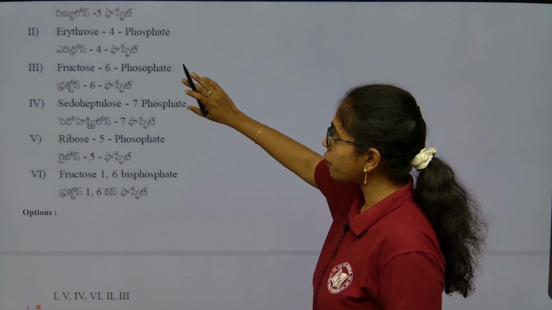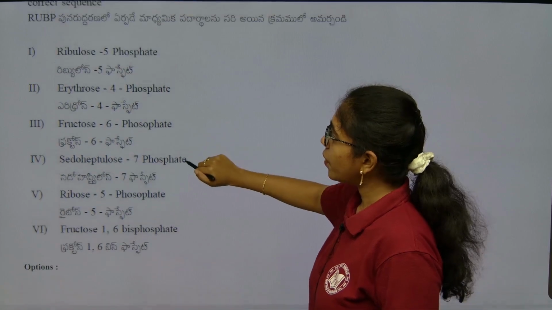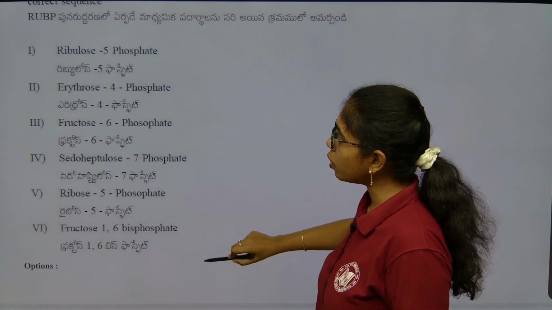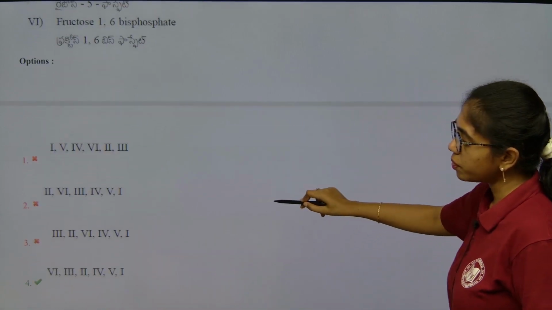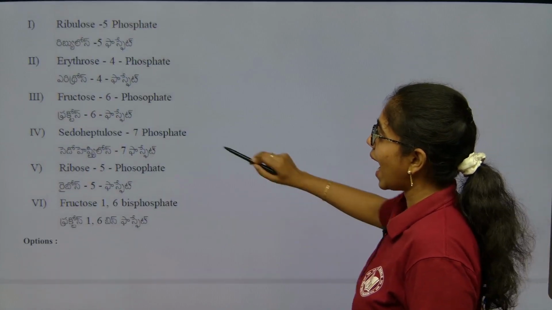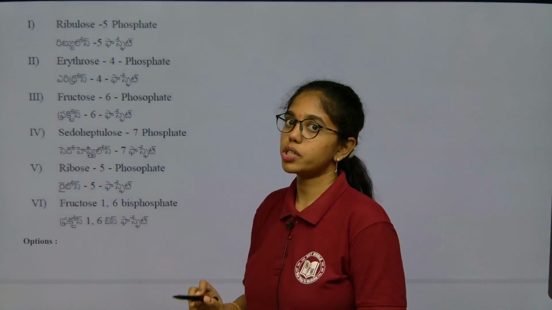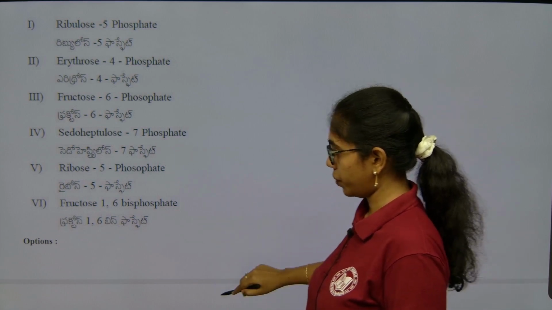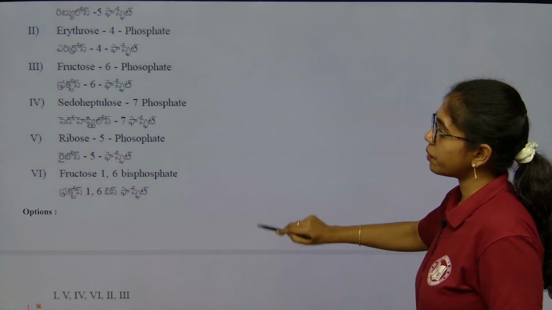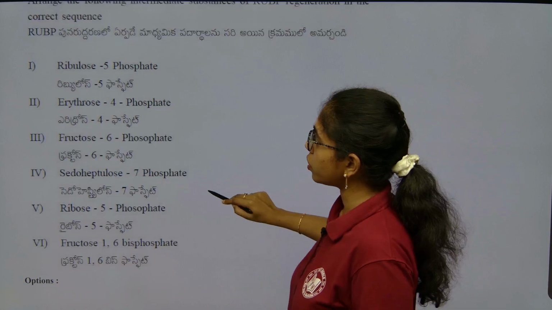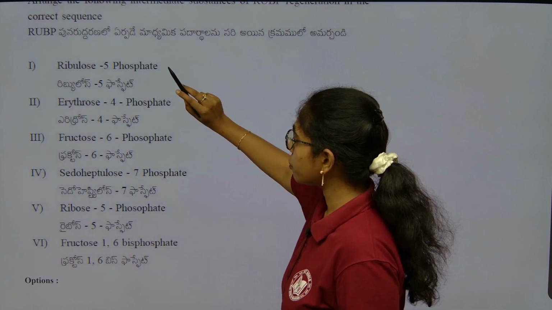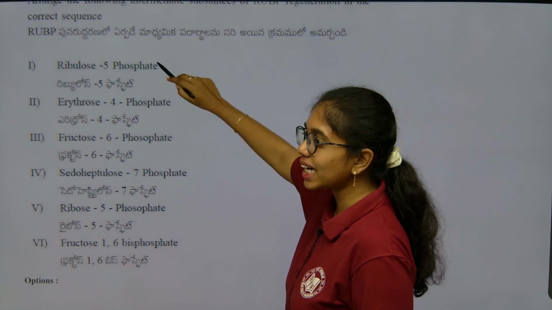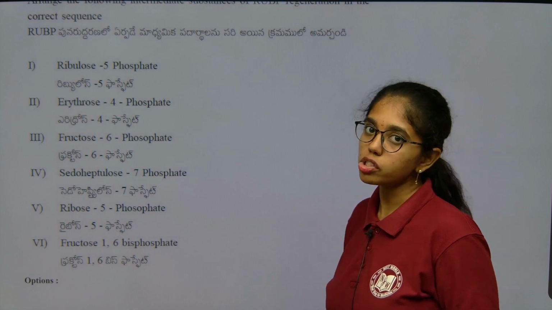After that it is fructose 6 phosphate. Then formed is erythrose 4 phosphate. After that, the biggest substrate in the regeneration, pseudoheptulose 7 phosphate. After that, it is ribulose 5 phosphate and ribose 5 phosphate. Lastly, it is ribulose 5 phosphate.